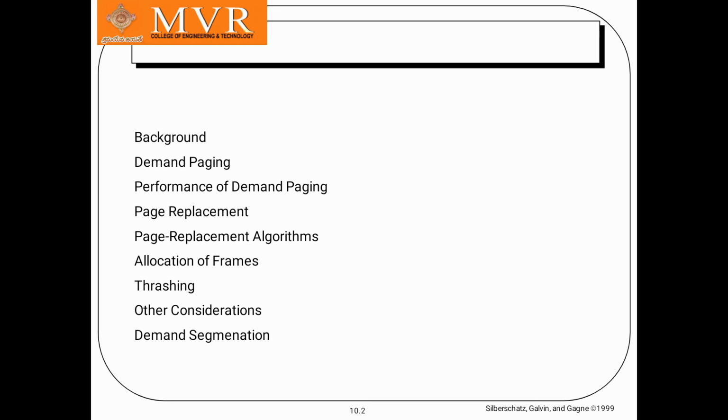And again tomorrow we will continue the class with the allocation of frames, thrashing and other considerations, because the entire topic is different: page replacement algorithms are different and allocation of frames is different. You would be confused if I covered all these objectives, so that's why I stop this section at the end of the page replacement algorithms.